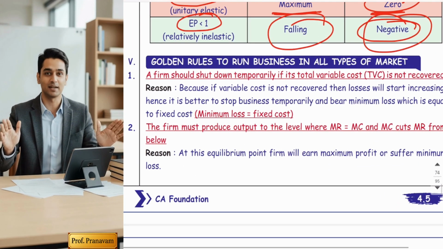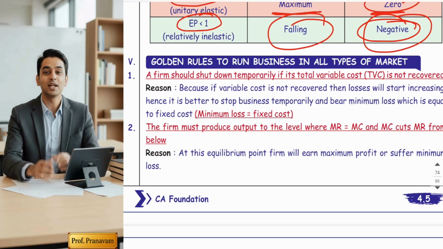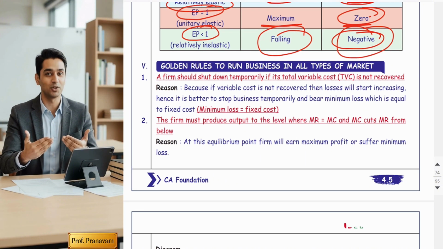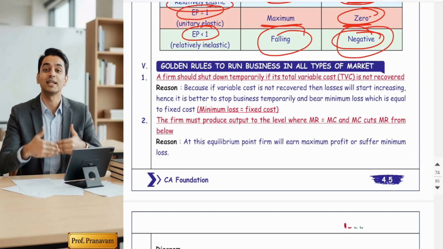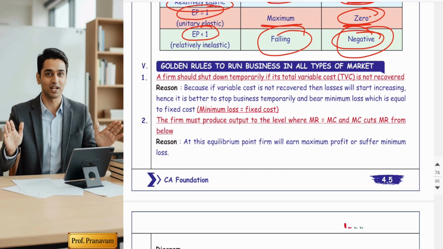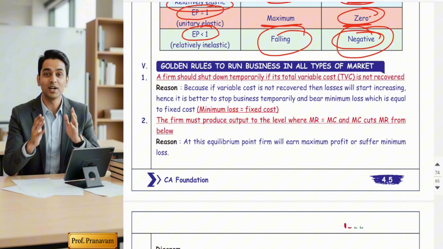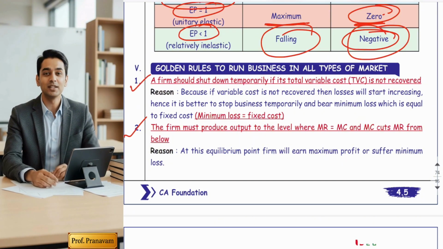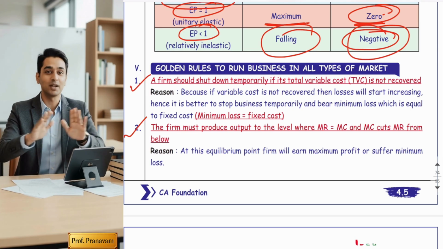Now, fifth point. Fifth point is golden rules to run the business in all types of market. Again, one more most important and technical topic. Economists have made two golden rules for all businessmen. These golden rules are applicable to all types of market, whether it's perfect competition, monopoly, or monopolistic competition. All businessmen who are running a business have to satisfy these two conditions. It is called golden rules. If they are not able to satisfy these golden rules, they should shut down the business. So let's go one by one.